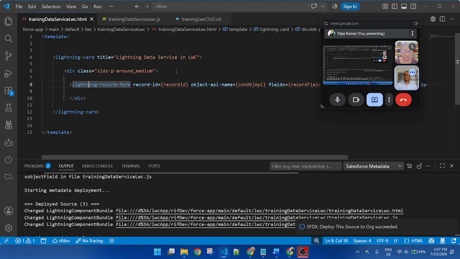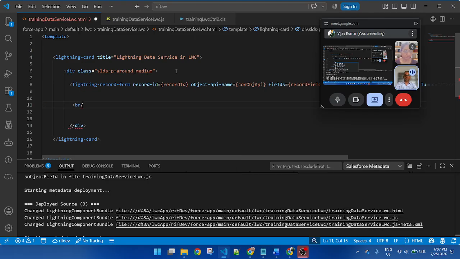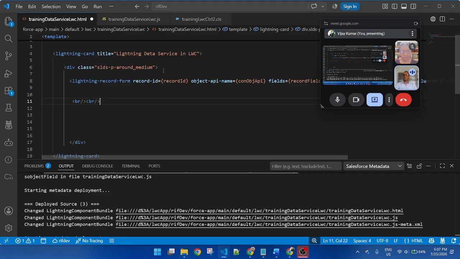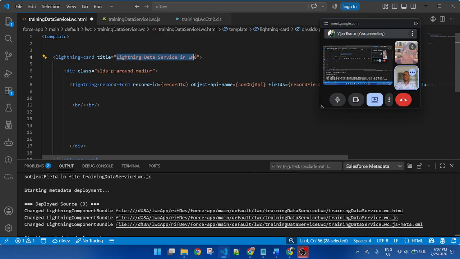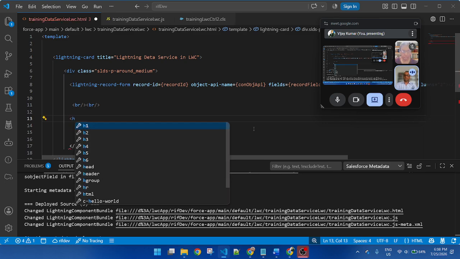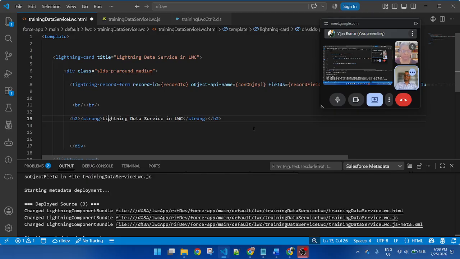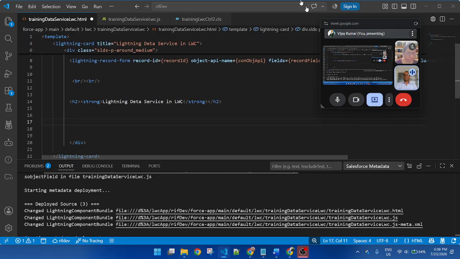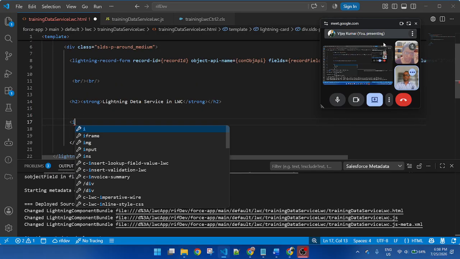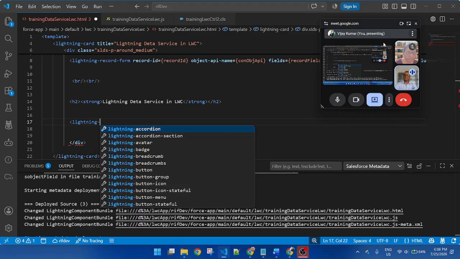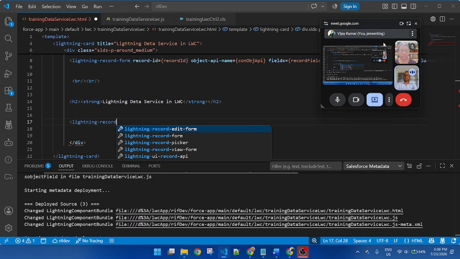So now give a space, and you can apply here H2 strong, and here this time I will apply view mode, lightning record view.